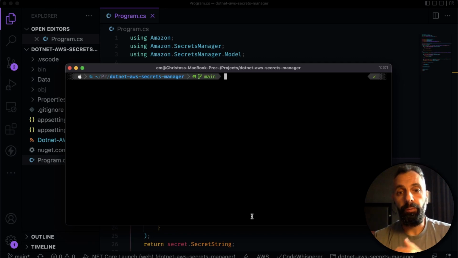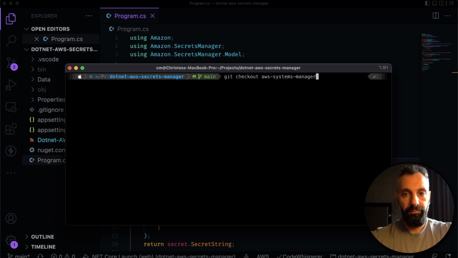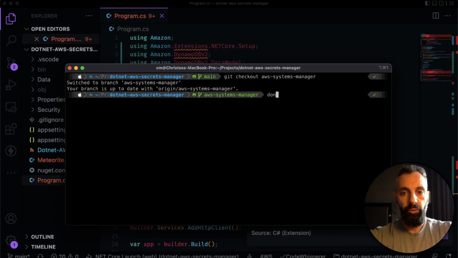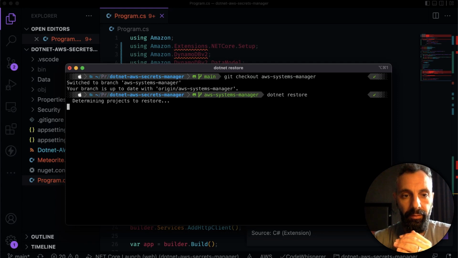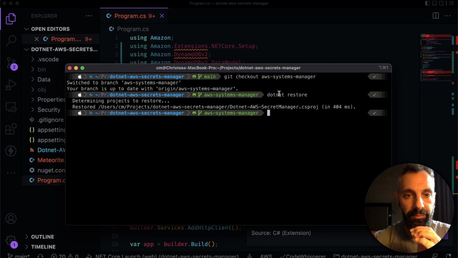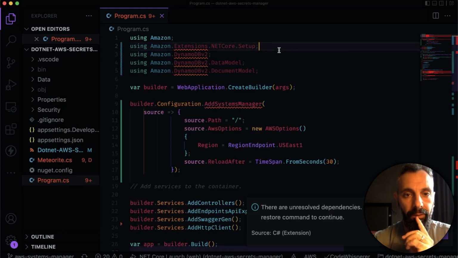At this point, I want to move to the next service, which is AWS Systems Manager, and see how we can use that to populate our configuration files. Let's change branch. Run .NET Restore, because we're in a new branch now. And subsequently, let's look at our code.